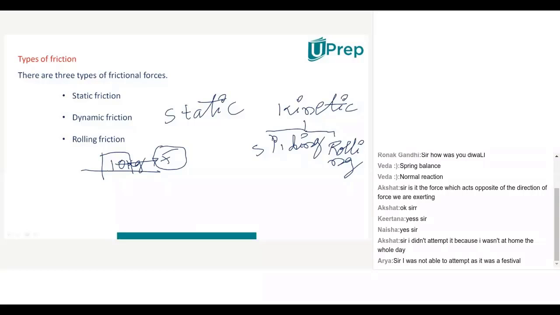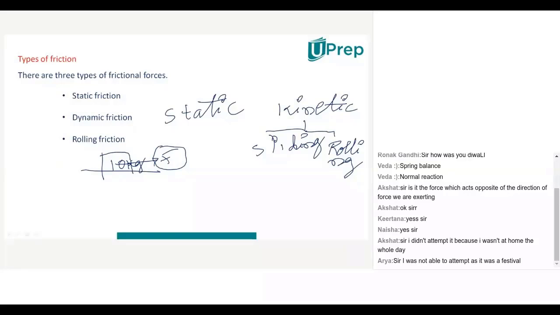All of you, frictional force will be there or not? Yes, sir. Okay. Frictional force will be there in which direction? Whether in the direction of force or opposite to the force? Opposite to the force. Arya? Sir, I think opposite. Kirtana? Yes, sir. Whether opposite or in the same direction this frictional force will act?